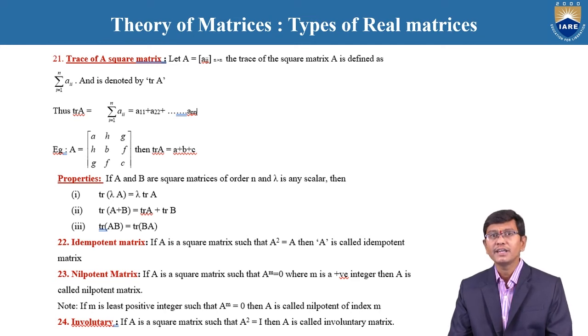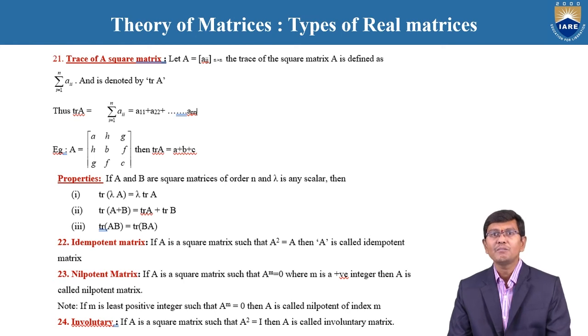Second condition: A square is equal to A. That means the given matrix is multiplied by itself, and the resulting matrix is the same as the given matrix. That is nothing but A square is equal to A. Such a matrix is said to be an idempotent matrix.